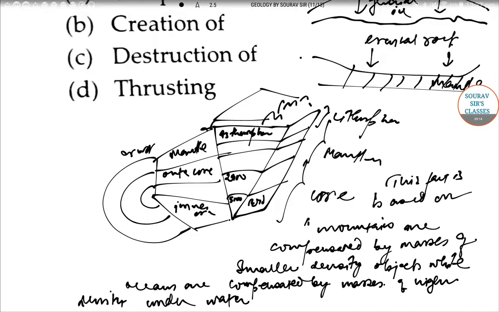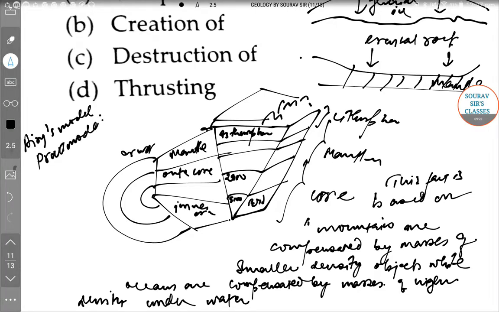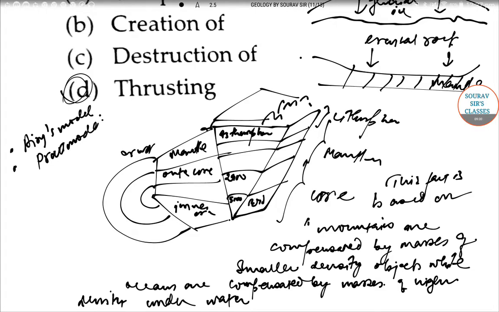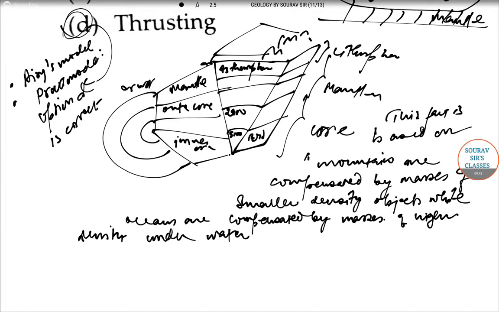So the compensation is based on different models. There are two models: first is the Airy model, and then we have the Pratt model. Okay, so the correct option to this question will be thrusting. That is, Archimedes principle focuses on thrusting, so the correct option will be thrusting. So we can write that option D is correct. So let's move to the next question.